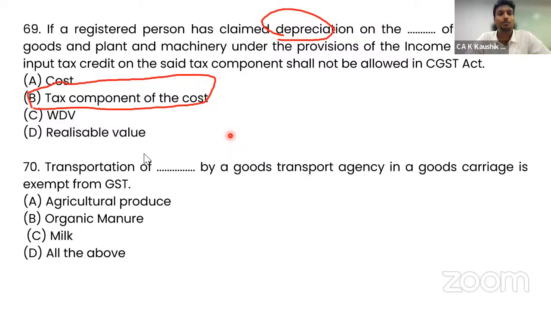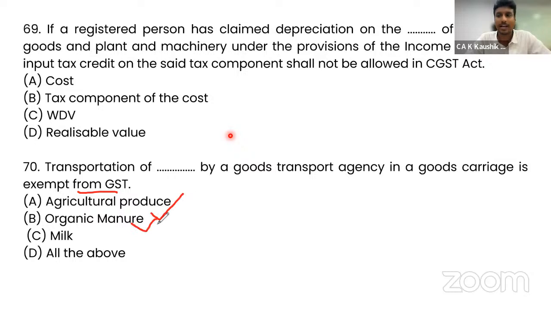Question 70. Transportation of which goods by a goods transport agency in a goods carriage is exempt from GST? Agricultural produce, organic manure, milk: all of the above. So there won't be any GST levied and it is exempt from GST if the transportation is of essential goods.